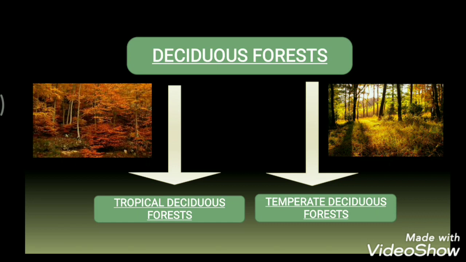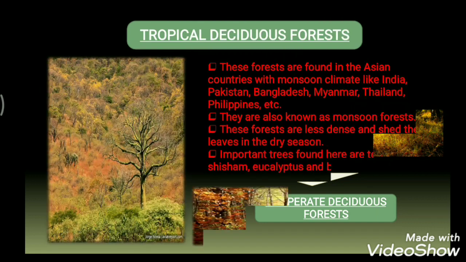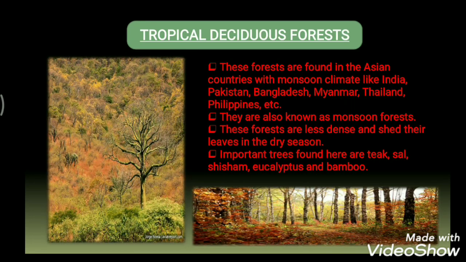Now let's see them one by one. First we have the tropical deciduous forest. These forests are found in Asian countries with monsoon climate like India, Pakistan, Bangladesh, Sri Lanka, Myanmar, Thailand, Vietnam, Philippines, Taiwan and southern China. They are also found in some parts of Brazil, Central America, East Africa and in the northern portion of Australia.